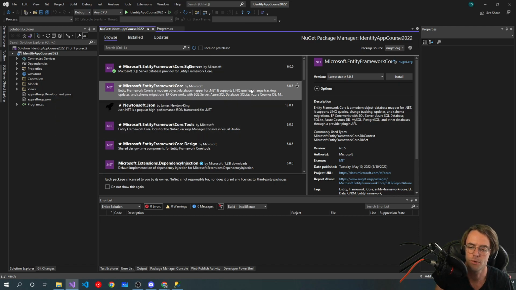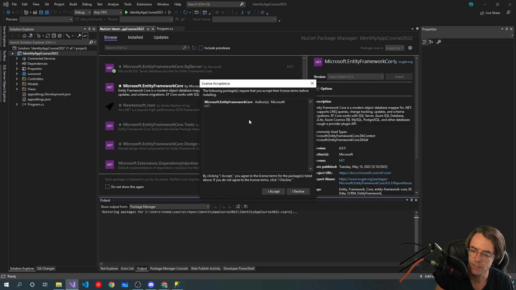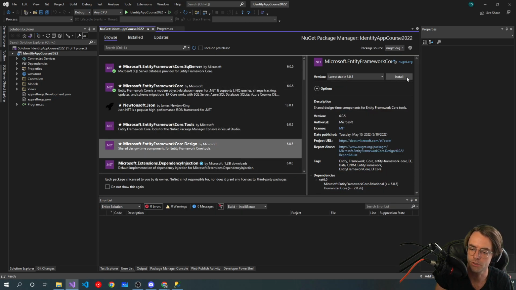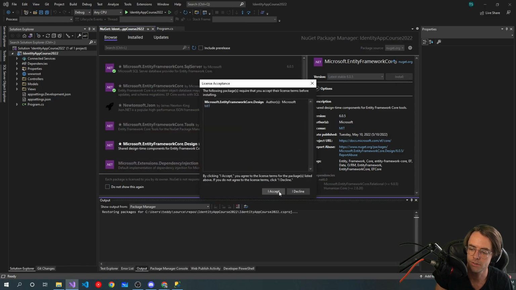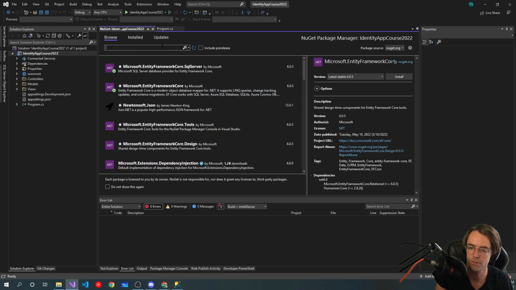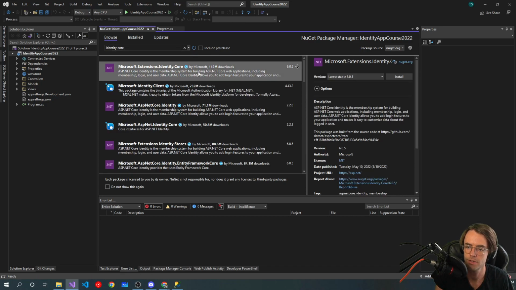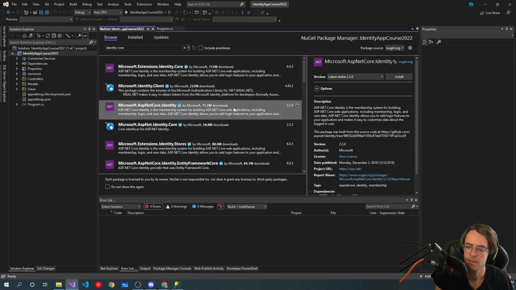So we want to install Entity Framework Core. We want to install Entity Framework SQL Server. Go down in here, and while we're down here, we want to install Design as well. And then we're going to type in Identity. So here, Identity Core and ASP.NET Core Identity.